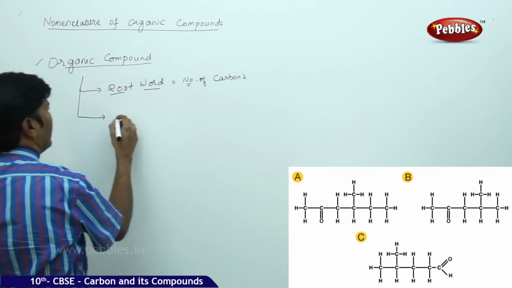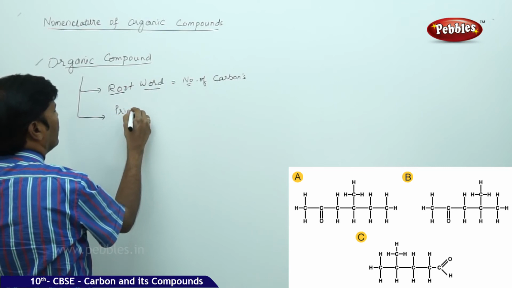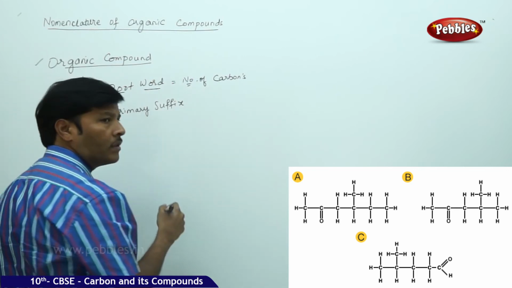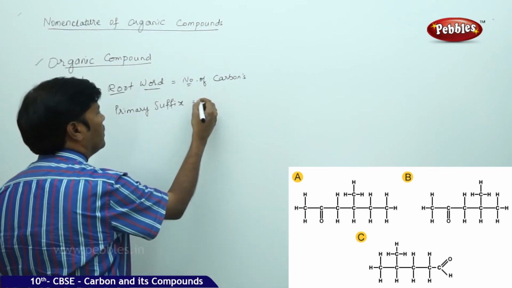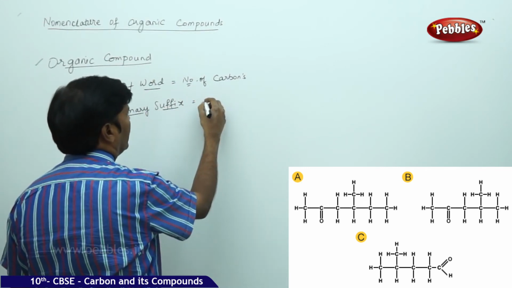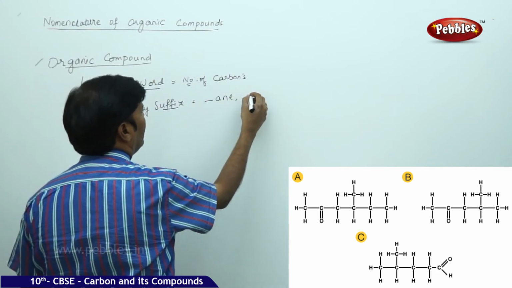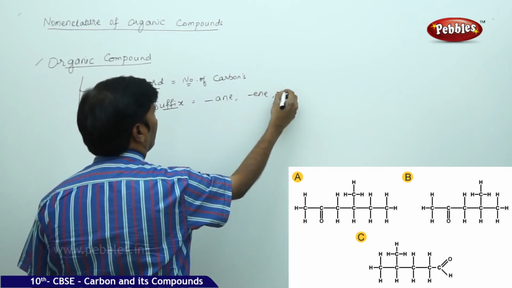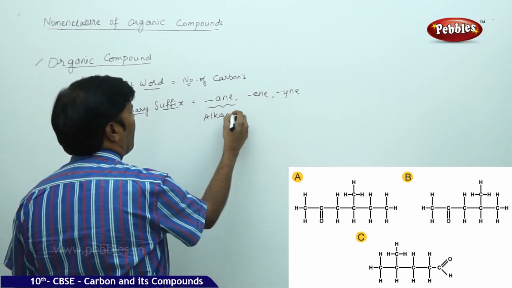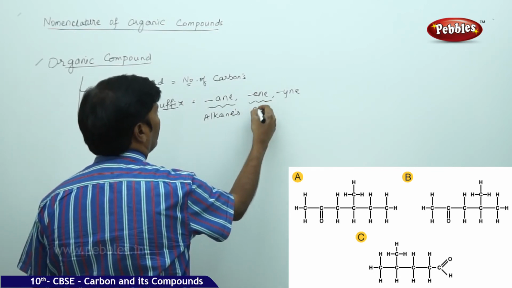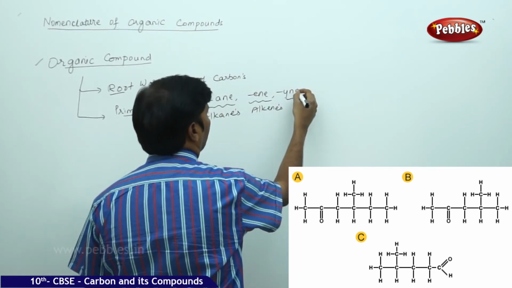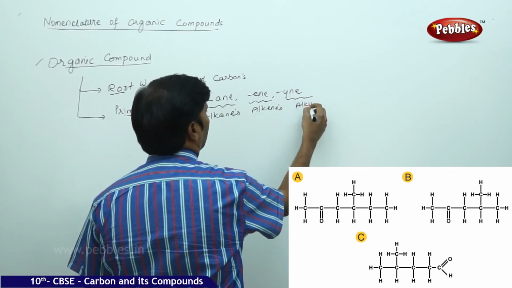Then an organic compound is made up of a primary suffix. When you say primary suffix, you can take it as "-ane", "-ene", or "-ine". "-ane" stands for alkanes, "-ene" stands for alkenes, and "-ine" stands for alkynes.